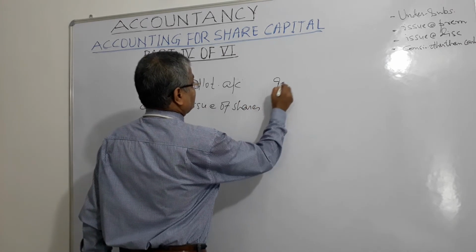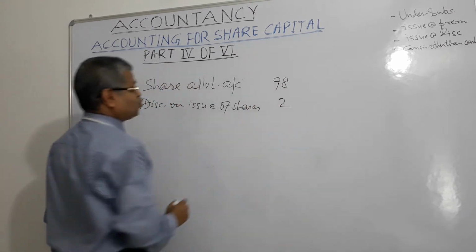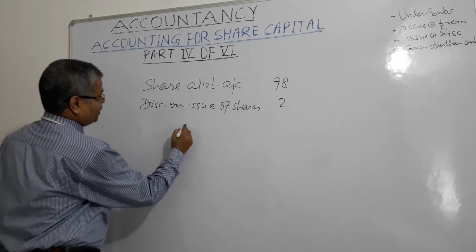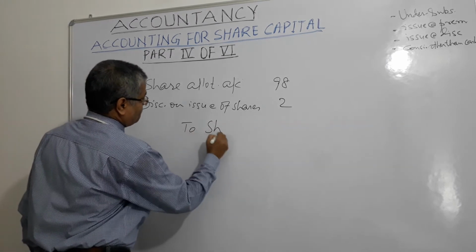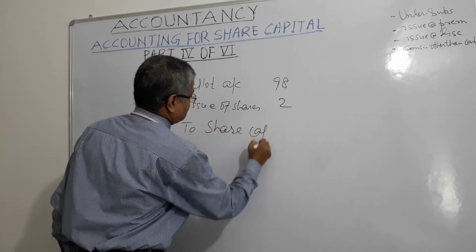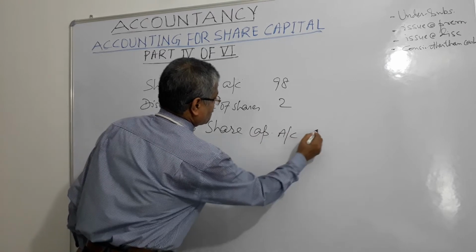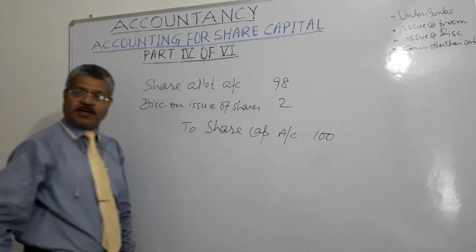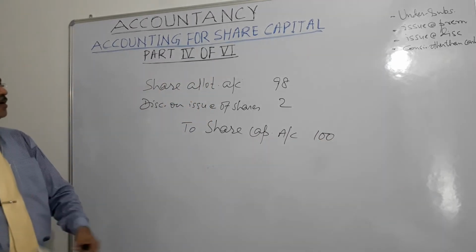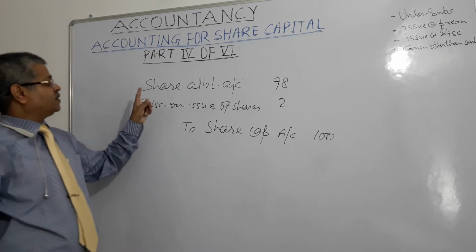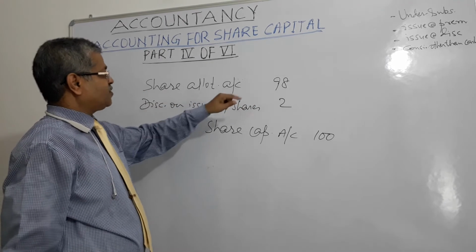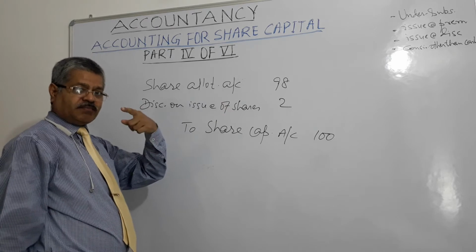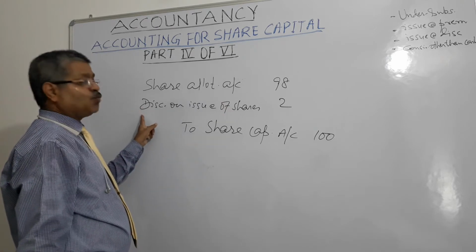So here it is 98, here it is 2, and what is credited? Right? Share capital account is credited, so two debits. Share allotment account 98 rupees because it has been issued at 98 rupees, and 2 rupees the discount.